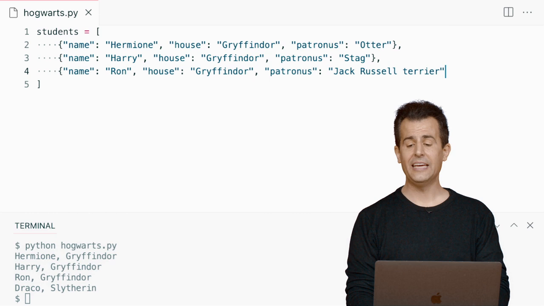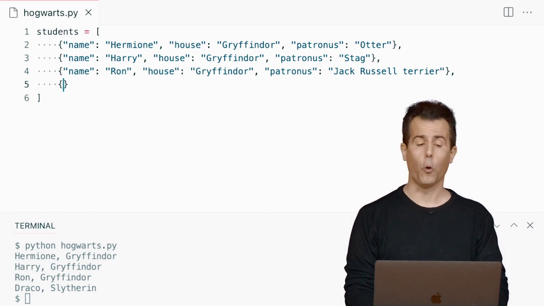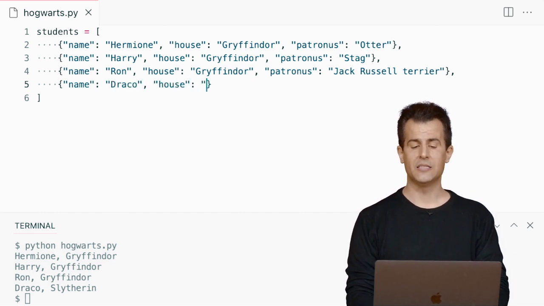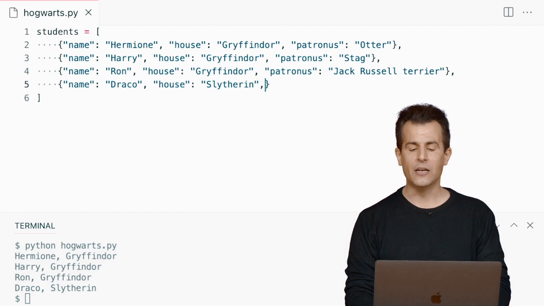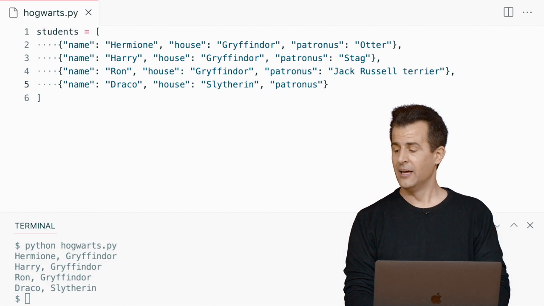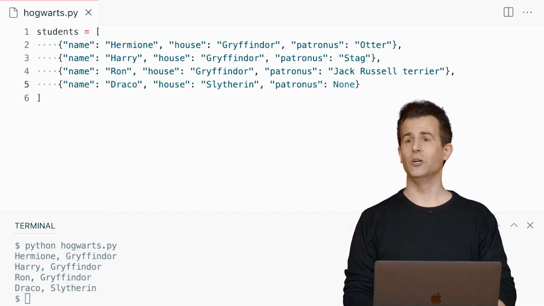Lastly, is Draco in a fourth dictionary now, so another pair of curly braces. The name of this student is, of course, Draco. The house of this student is Slytherin. And Draco, interestingly enough, at least according to the internet, has no Patronus, was never revealed in the books or